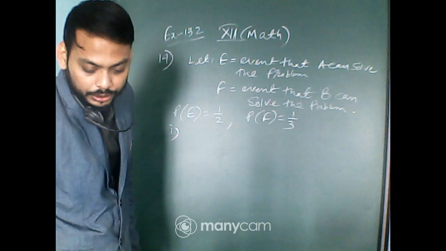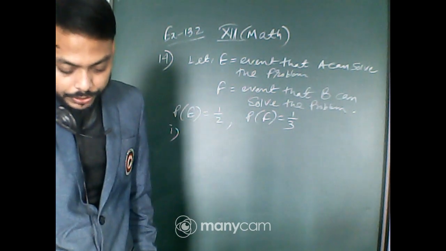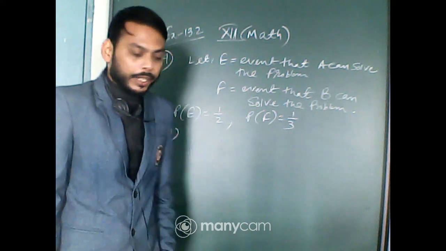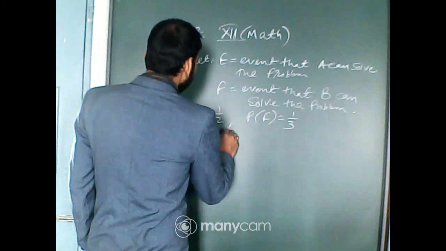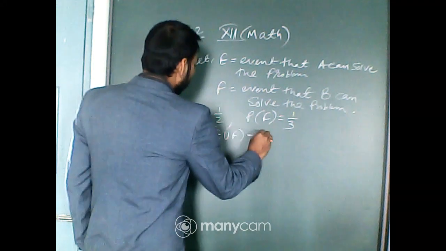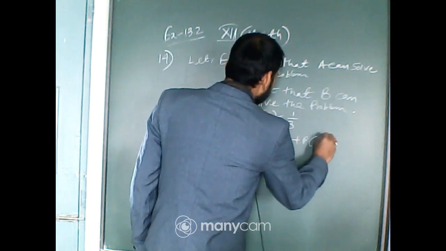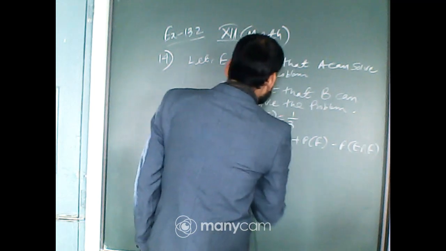Here A and B are the two persons. Here it is written probability of solving specific problem independently by A and B. That's why I have taken the events as E and F. So probability of E union F is P of E plus P of F minus P of E intersection F.